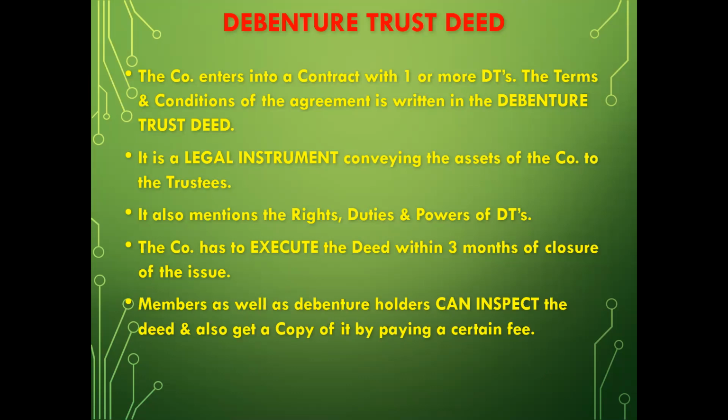So with this class, we are finished with this particular chapter as well, issue of debentures. So there are 3 main topics in this which we studied. That is provisions as per Companies Act 2013, then Companies Share Capital and Debenture Rules 2014, and SEBI rules and RBI guidelines. Then today we completed the process of issue of debentures, including 11 stages, and you have short notes on debenture trustees and debenture trust deed.